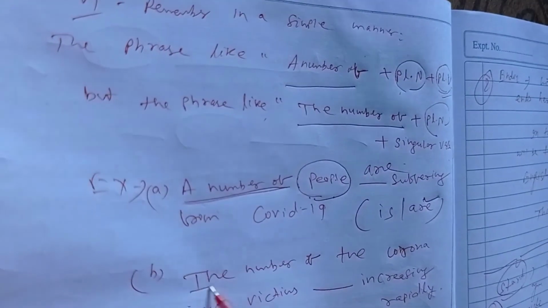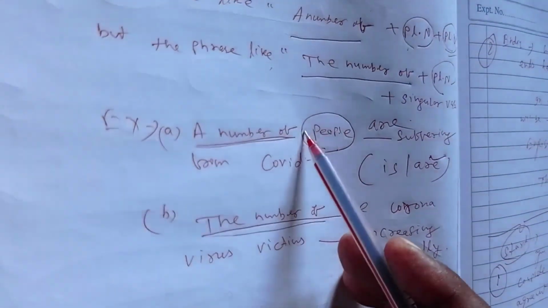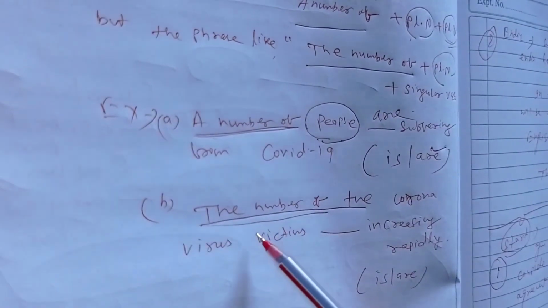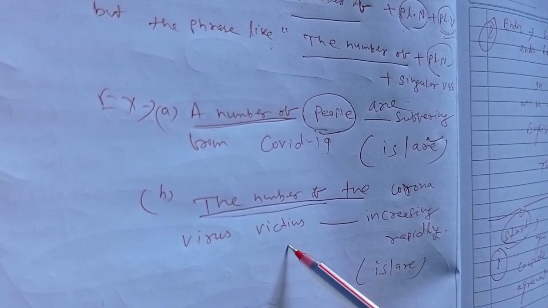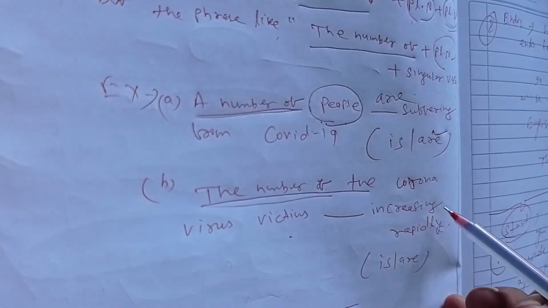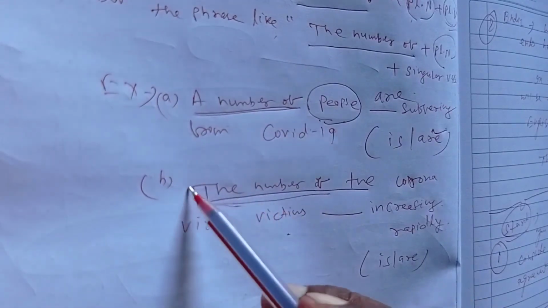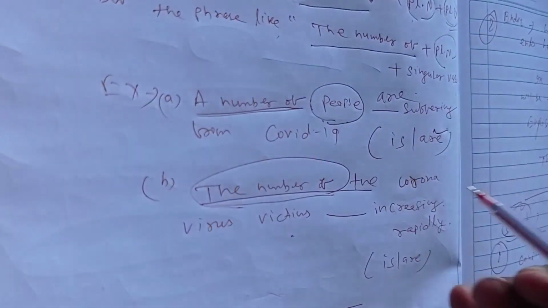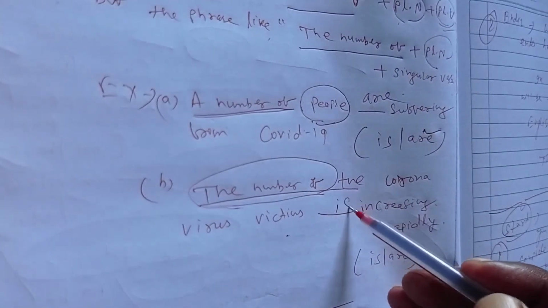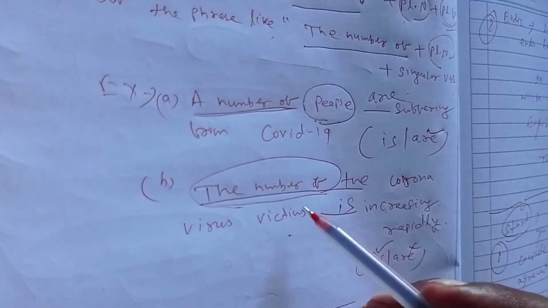But the number of, the number, here is a number, here is the number. The number of the coronavirus victims dash increasing rapidly. You should see, the phrase is "the number of". So "the number of" is always followed by a singular verb. That is easy. "Is" is correct, "are" will be incorrect.